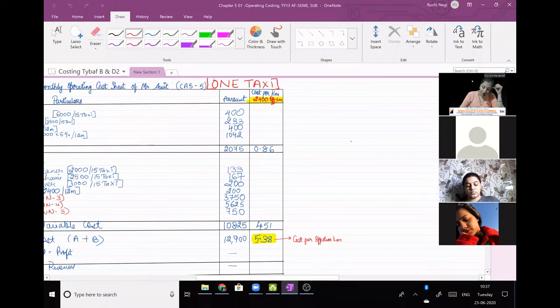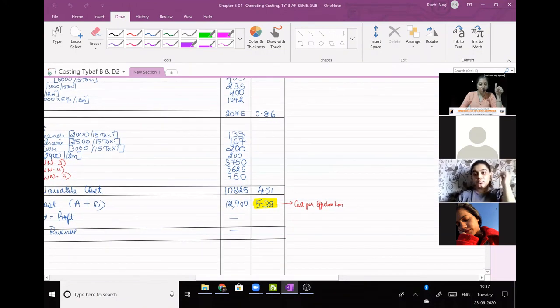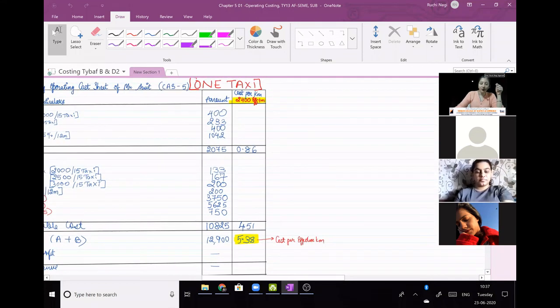2075. Now every time the denominator is going to be 2400. Correct? See, 2075 divided by 2400, 10,825 divided by 2400, 12,900 divided by 2400. Right, so every time we have to type the denominator, we have to type 2075 divided by 2400 and so on. So to avoid that, we know the denominator is the same throughout.